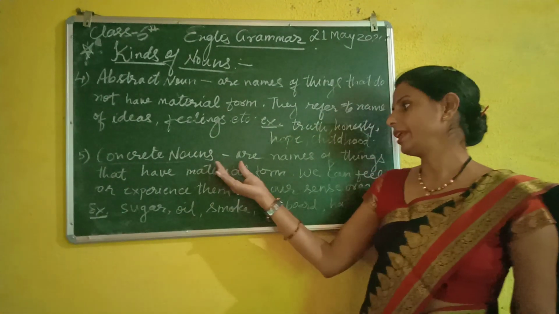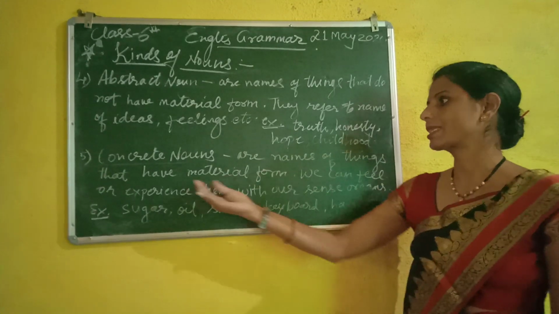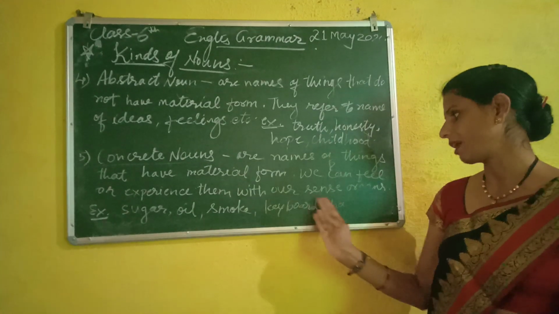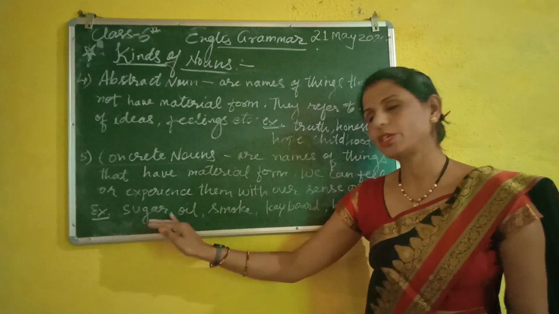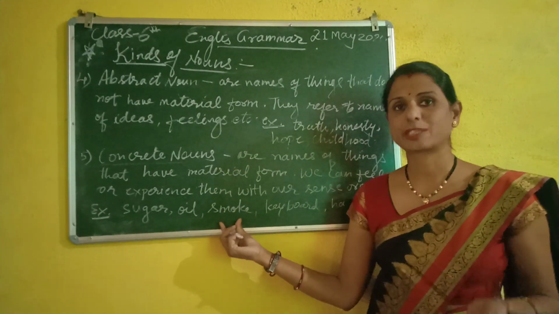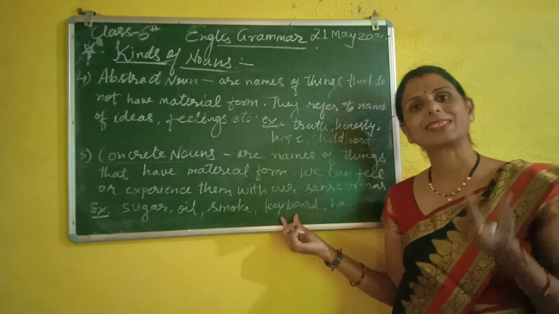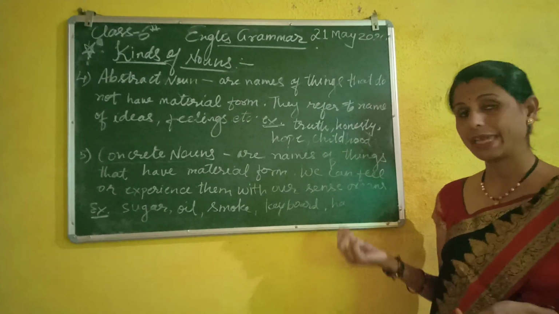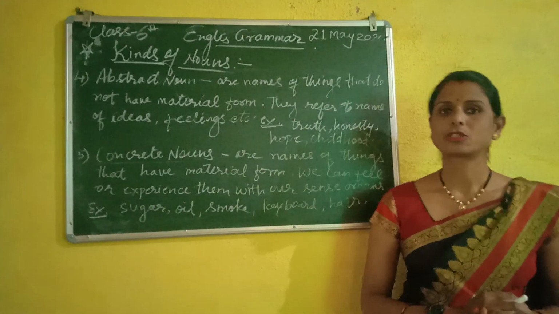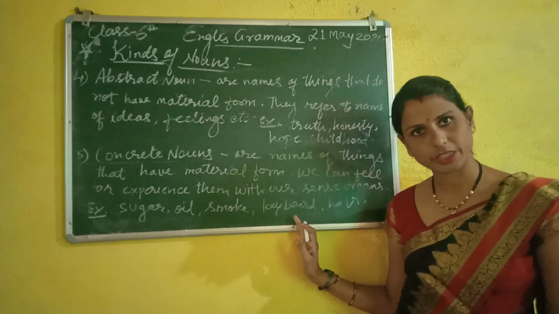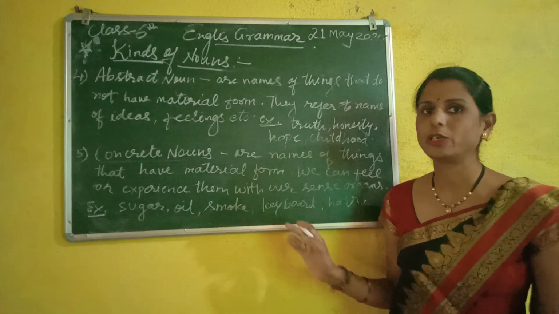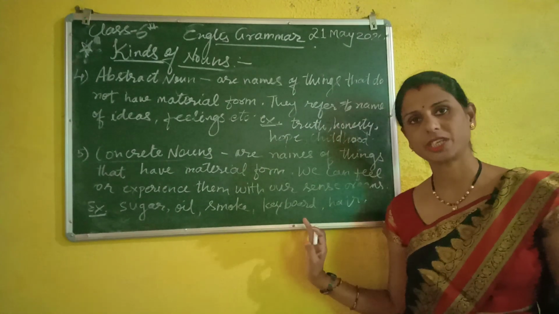Clear? Concrete nouns are the things that have material form and we can feel or experience them with our sense organs. Example, sugar, we can taste it. Oil, we can also taste it. Smoke, we can smell it. Keyboard, we can see it. So these are the examples of concrete nouns. One by one, you will listen to the video carefully and try to catch the definitions and examples.